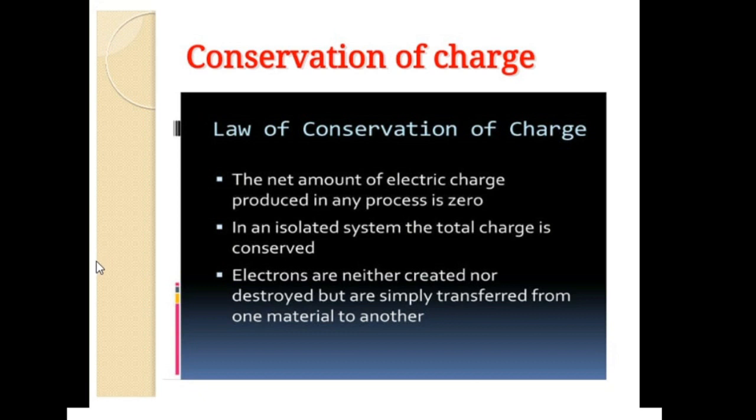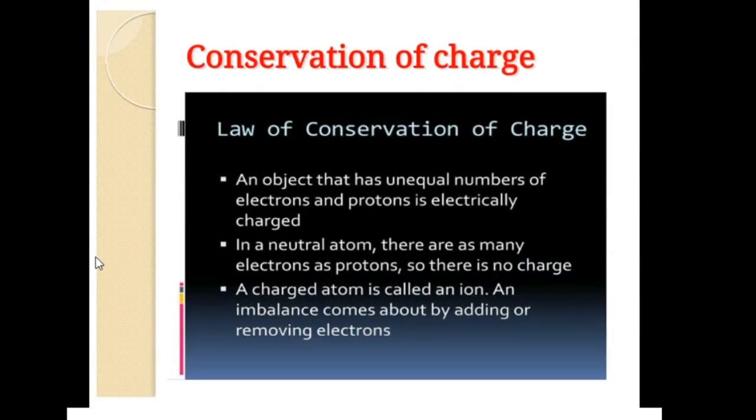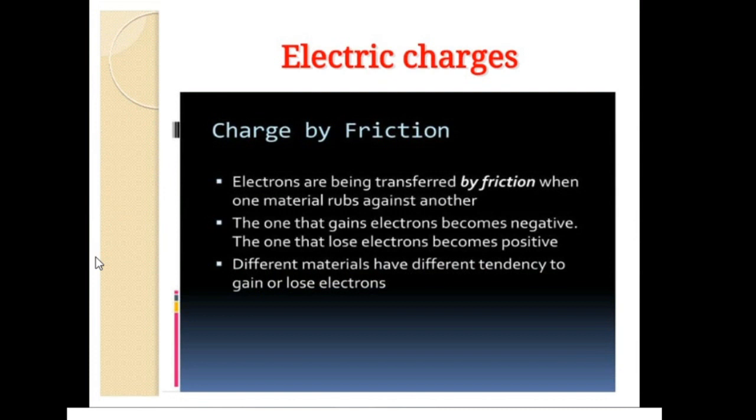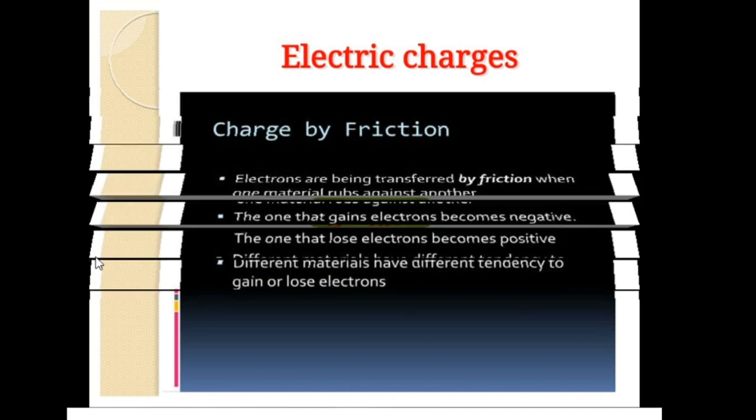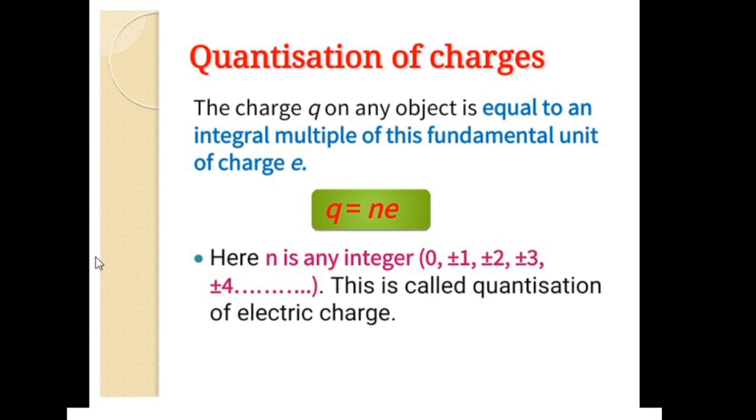In any physical process, the net change in charge is always 0. Charging is done only by friction, and different materials have different tendencies to gain or lose electrons. And the third property of charge is quantization of charge, in which it is learnt that the charge Q on any object is equal to an integral multiple of the fundamental unit of charge, represented by Q equals ne.